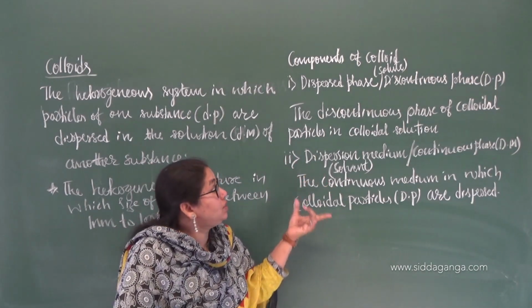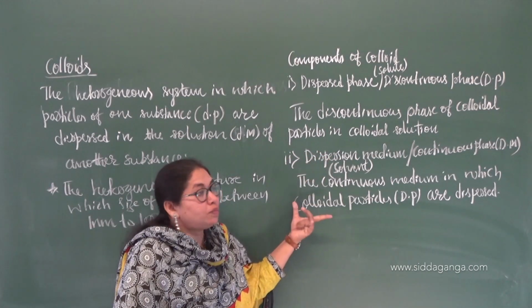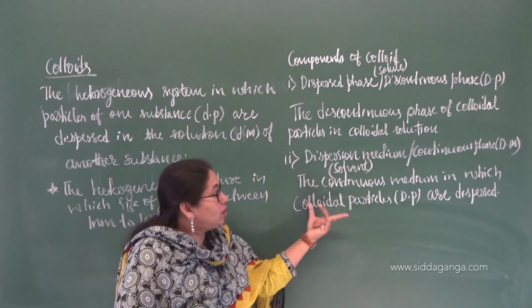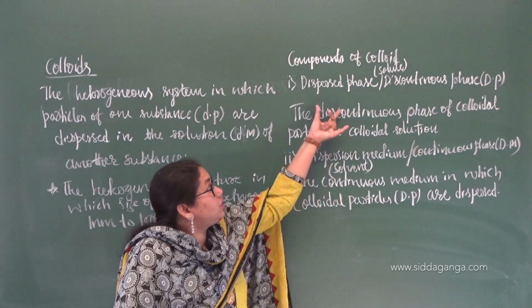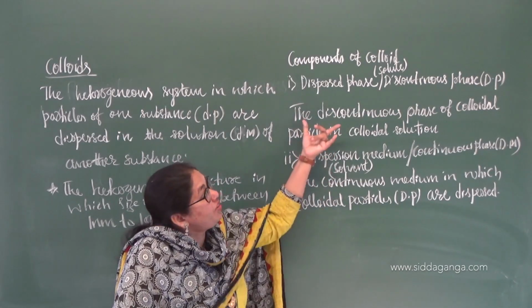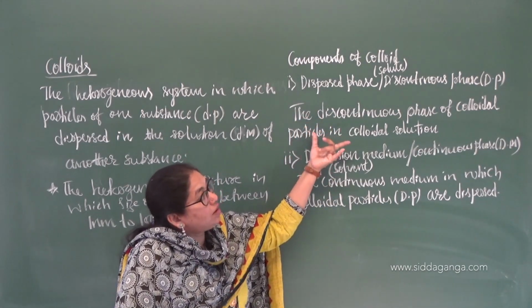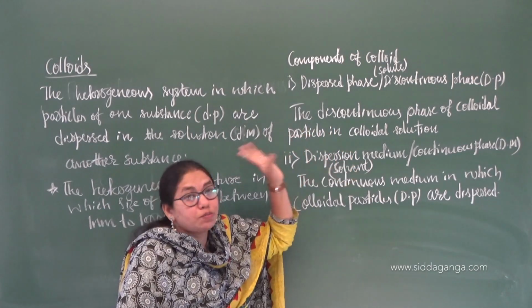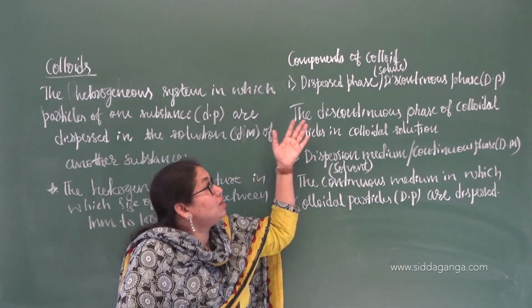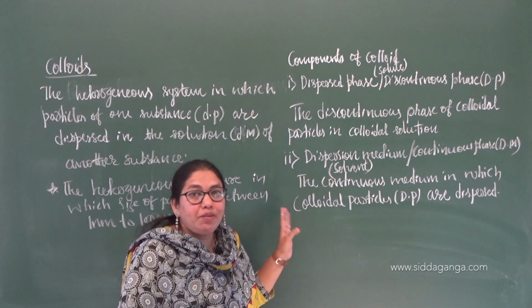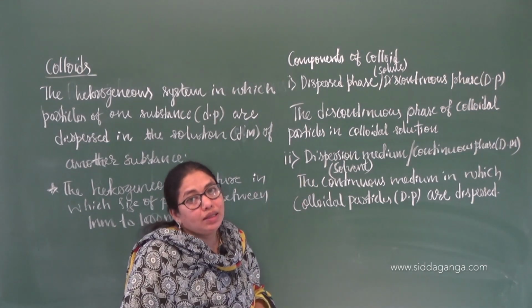Very important: this is the dispersed phase and the dispersion medium. The dispersion medium is the continuous medium in which the dispersed phase is present. The dispersed phase is the particles of colloids which are present in the dispersion medium. Whatever the colloid, these two will be there.